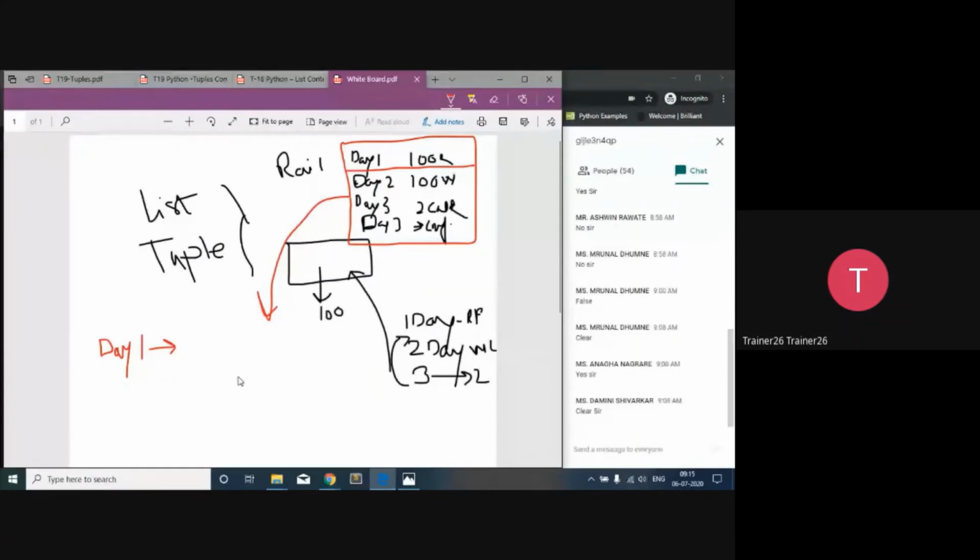One more thing, just keep your audio on. Anagha Nagarare. Hello, Anagha. Am I audible to you? Yes, sir, you're audible. Okay. So now Mrunal, you are also there. So now what we are going to do, I will explain what we are actually going to do over here.